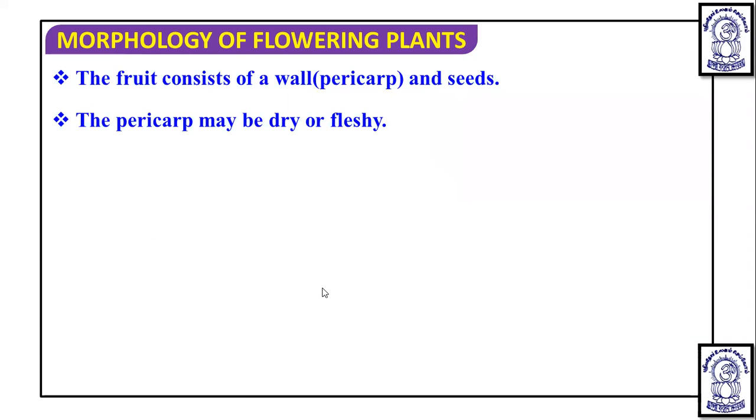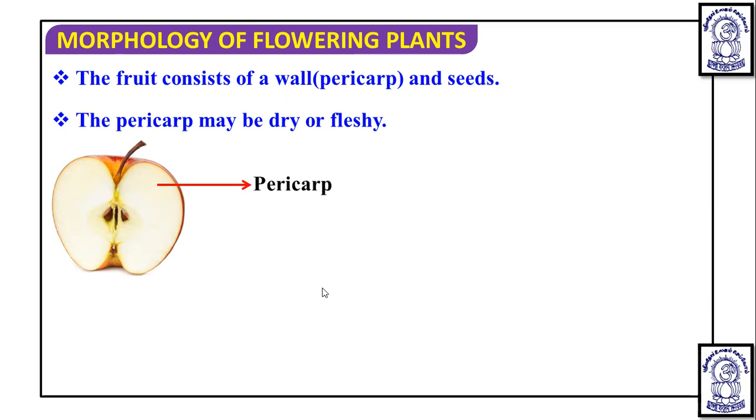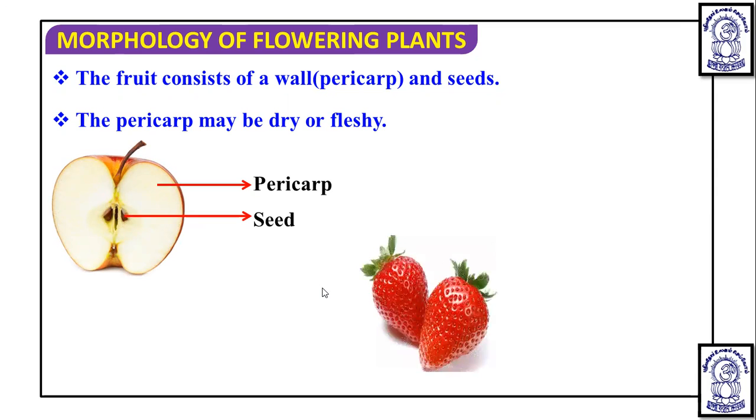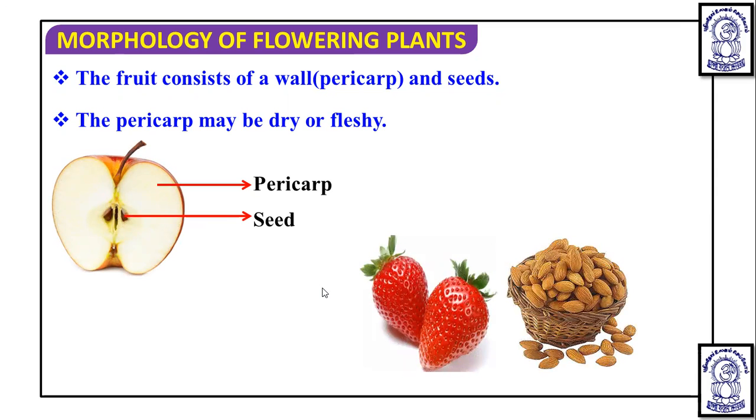If it has watery content, it is known as a fleshy or succulent fruit. And if it does not have watery content, it is considered a dry fruit. So this is the apple, and in this the whitish part is the pericarp, and these are the seeds. Now this is a strawberry and an almond. These are some of the fleshy fruits.